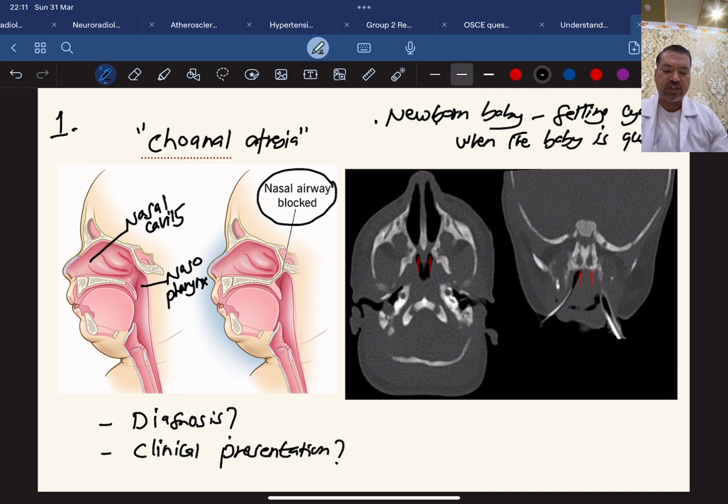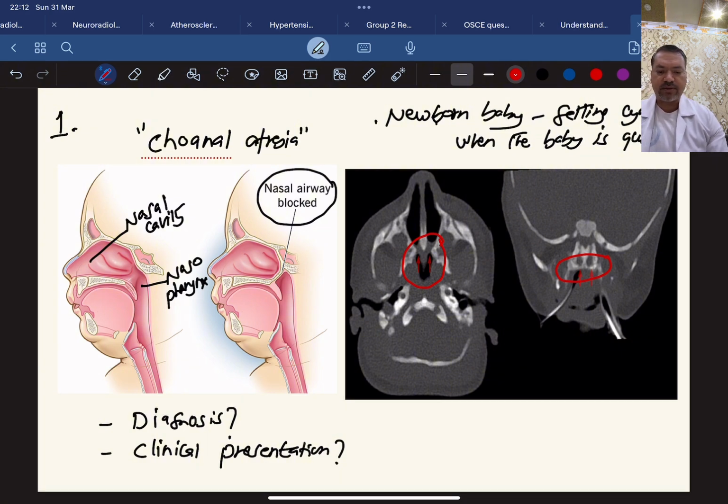And clinical presentation we have already talked about. Now look at the CT scan finding here. This is the nasal cavity and here is the nasopharynx. So exactly at this area you can see there is a blockage. So this is called choanal atresia. Now what is the treatment? The treatment is not asked here, but still we want to know about the treatment as well. The treatment is surgery. You need to remove this septum which is blocking the nasal airway, so that the continuation is maintained.